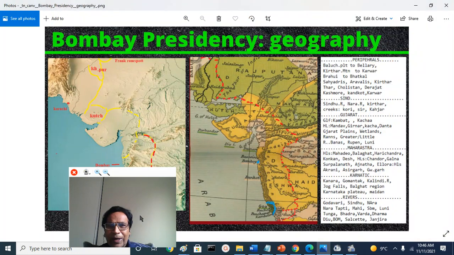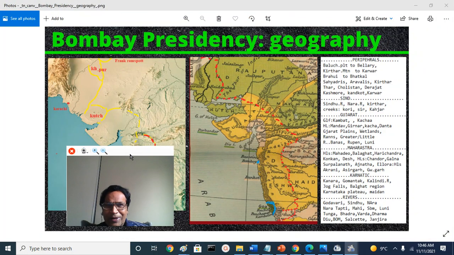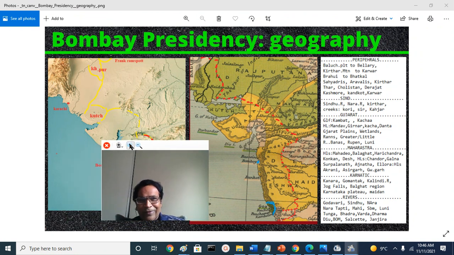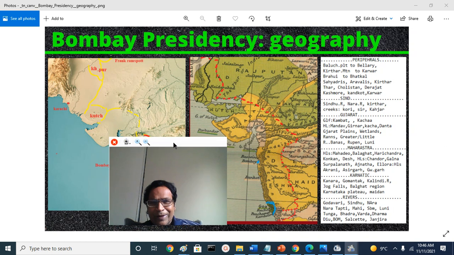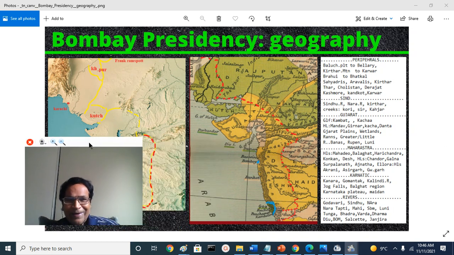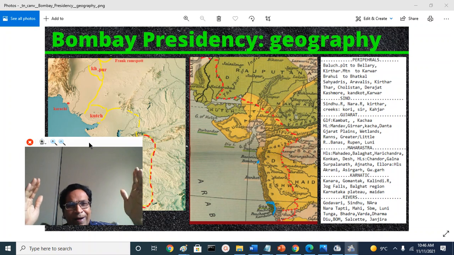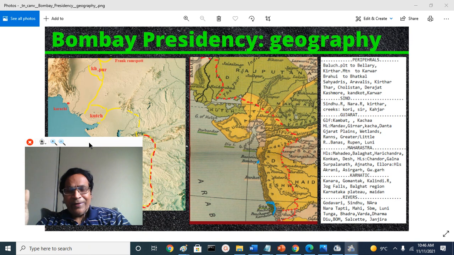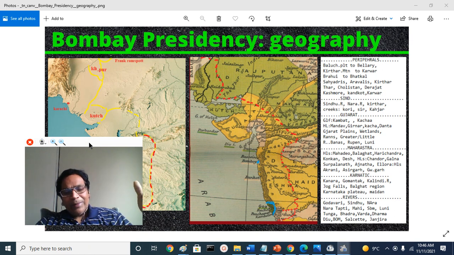So essentially we discussed the Bombay Presidency. Today it's geography, topography, physiography, so that you will have a fascinating idea of this fascinating political subdivision. You have the East India Company Bahadur ruling India, or its later successor after the Sepoy Mutiny in 1857. The East India Company became the British Raj.